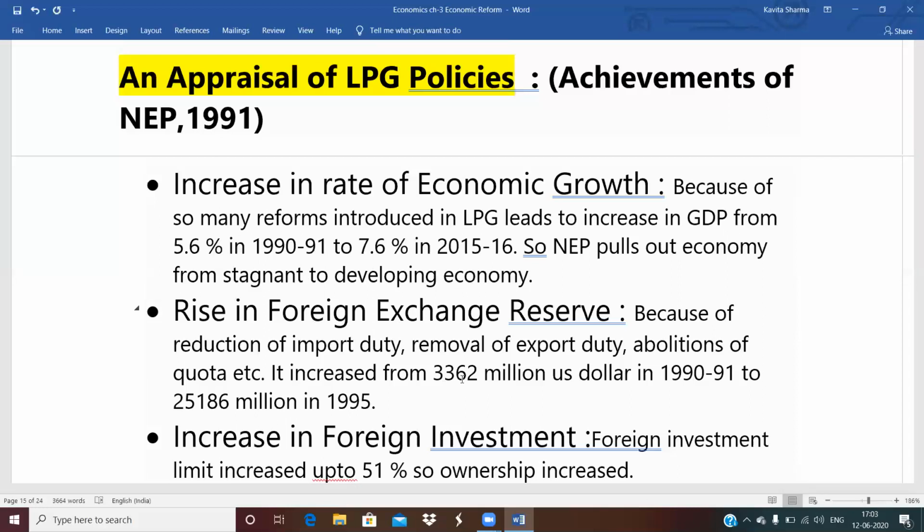But after 1991, various steps were taken, like reduction in import duty, removal of export duty, abolition of the quota system, and FDI, with an increase in the foreign investment limit. Because of that, there is an increase in the foreign exchange reserve. It increased from 3,362 million US dollars in 1991 to 25,186 million in 1995.